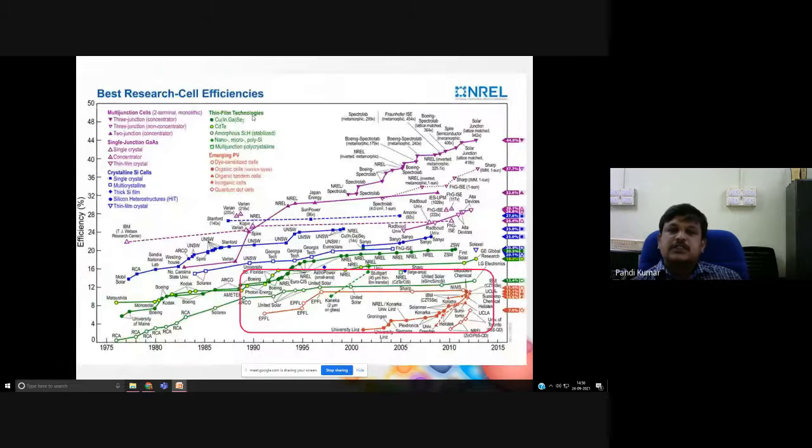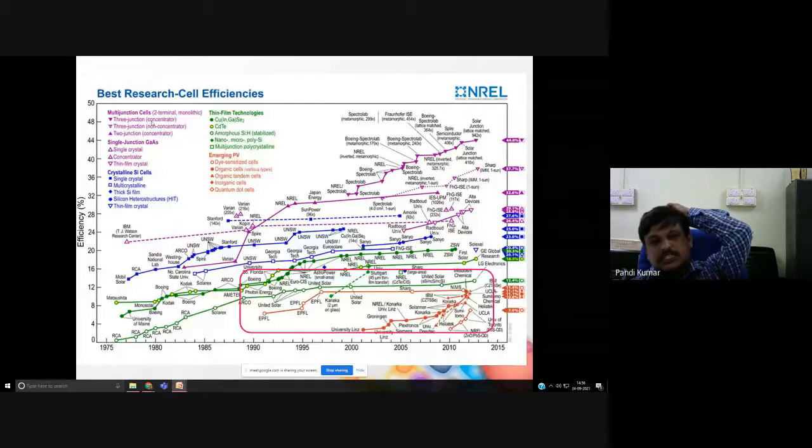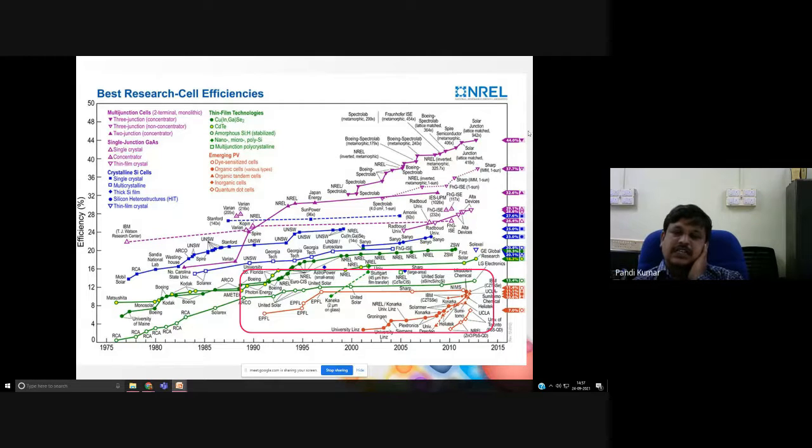You can look at this statistical data. You can see there are plenty of solar energy conversion devices with a proven track record, especially with a maximum of 44% achieved.